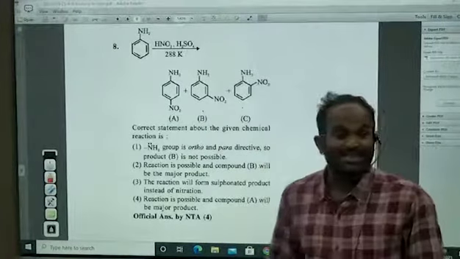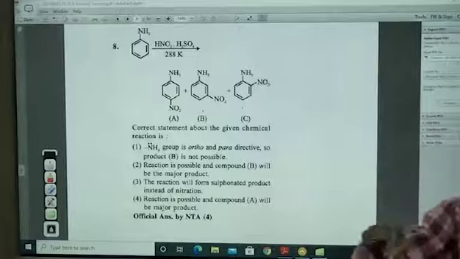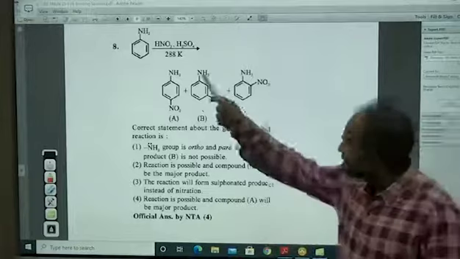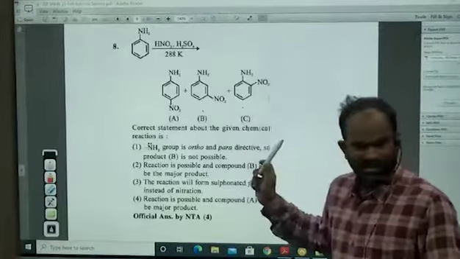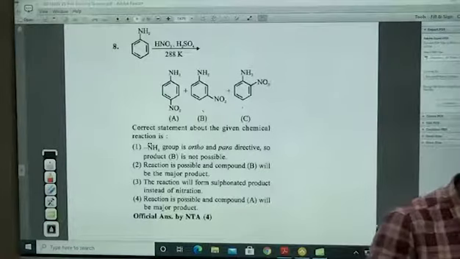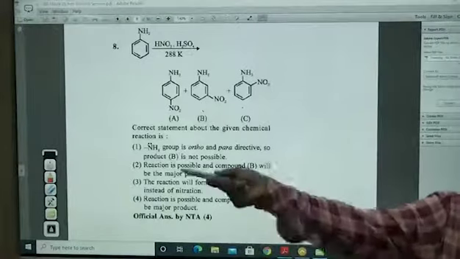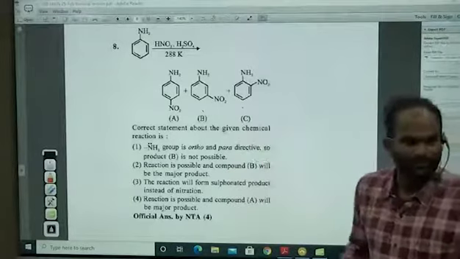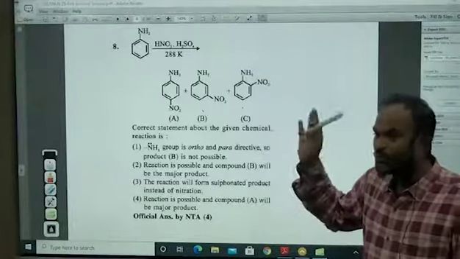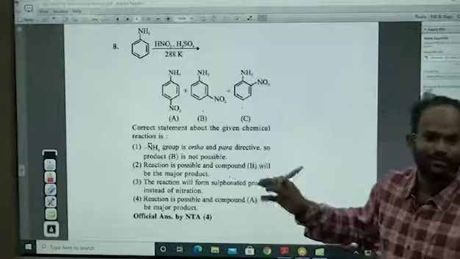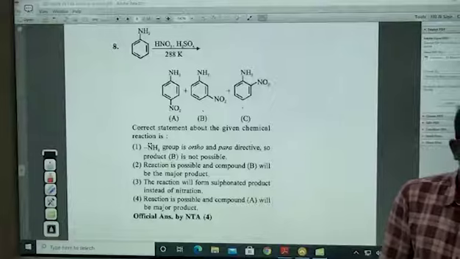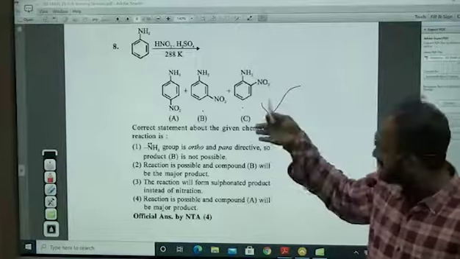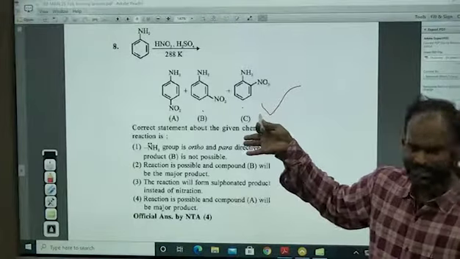And what is the reason for the meta position? Do you remember it? Now you look at this. Same reaction. Removed percentages and they ask the question. That was the question. They have given percentages, they ask the reasons. Now they remove the percentages and they ask the same question. This is the advantage if you refer to the previous day question papers. If you refer to the first shift question paper, you could answer this shift very easily. This is there, actually it is there. As it is, no doubt.